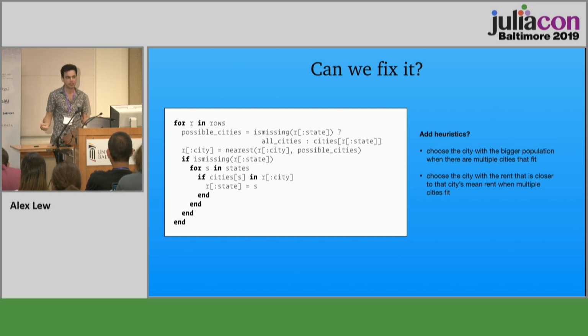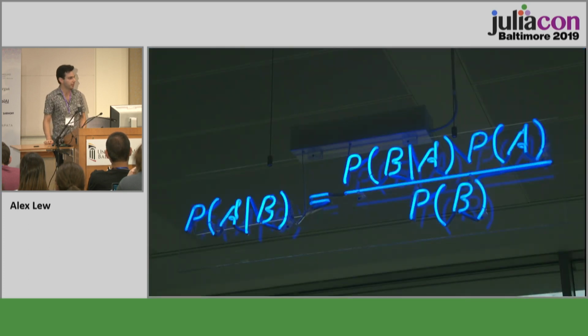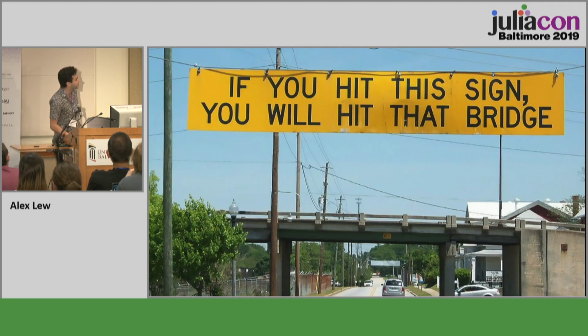So luckily, this sort of problem, where you're trying to reason about some unknown variables, you have some known variables, and you have a lot of domain knowledge that puts those variables in context, is exactly what probability theory is cut out to help us with. And in particular, there is a formula you might have seen before. It's a theorem called Bayes' rule. It's a very important theorem from probability theory, so much so that this neon sign was built and put in HP's offices in Cambridge in England. And when a sign exists for something, it's probably because it's telling you something useful.